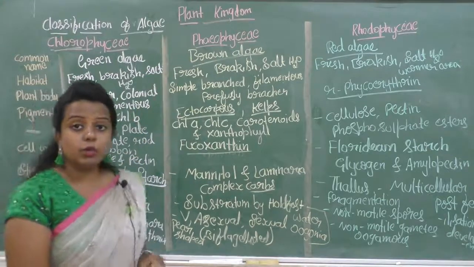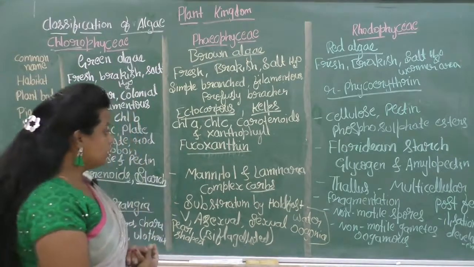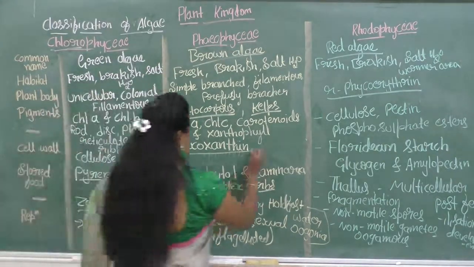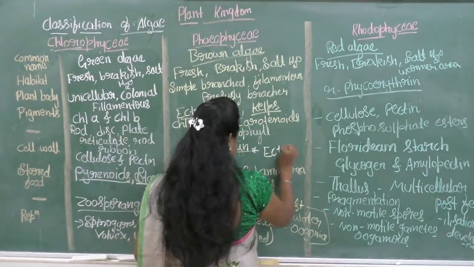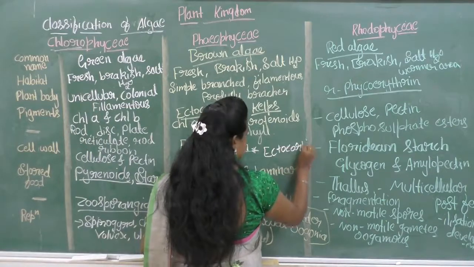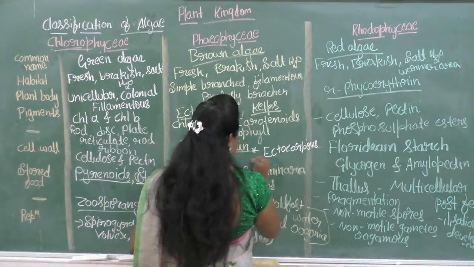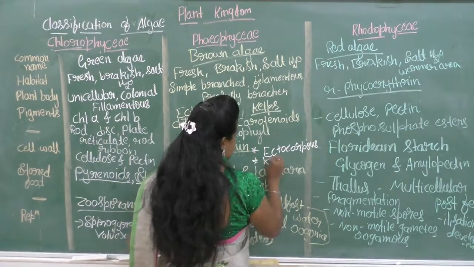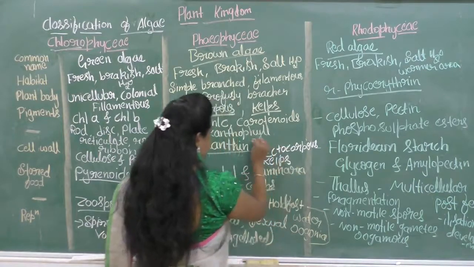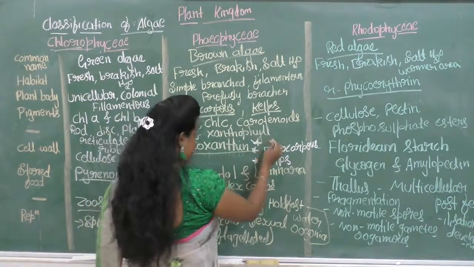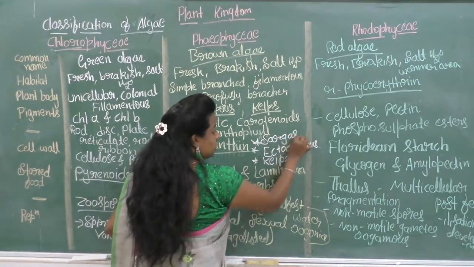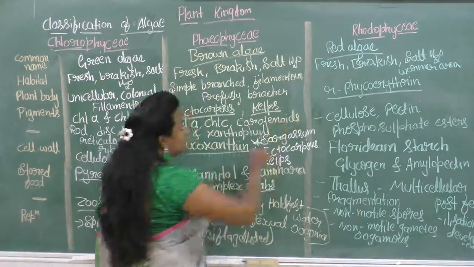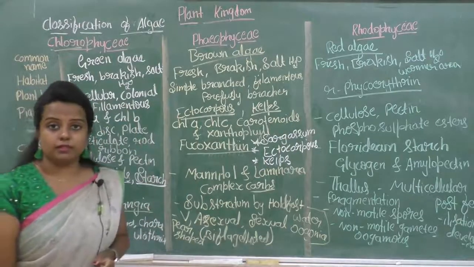Then Phaeophyceae, examples for the Phaeophyceae are Ectocarpus, Kelps, then Sargassum. So these are the examples for the Phaeophyceae.